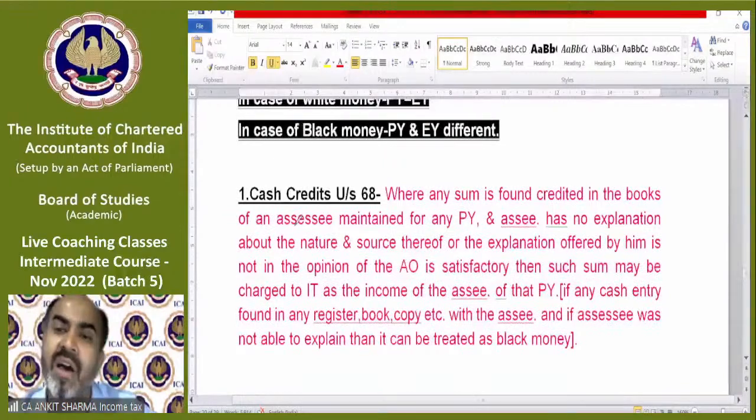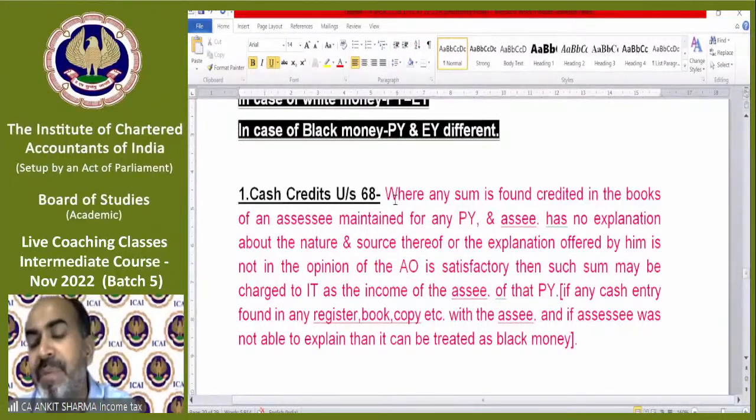The first case is cash credit under section 68. Where any sum is found credited in the books of an assessee maintained for any previous year, and the assessee has no explanation about the nature and source. For example, you have entered in your books of accounts that an amount of rupees 20 lakh has been credited. The department comes to you and asks about your books of accounts of year 21-22, but the department came for search in year 25-26, and it sees in the year 21-22 books of account an entry of rupees 20 lakh credited.